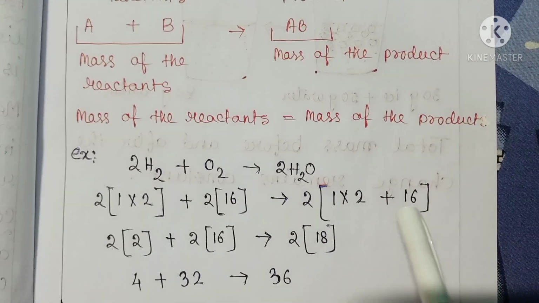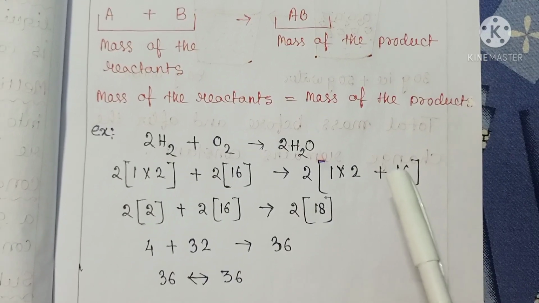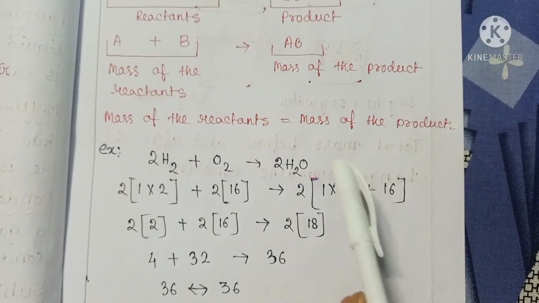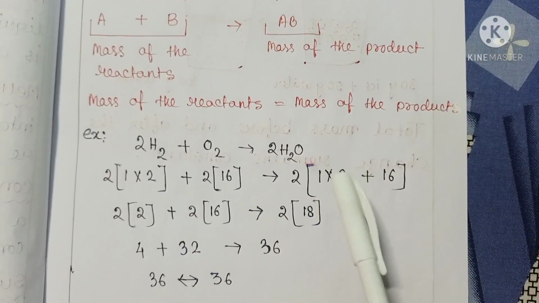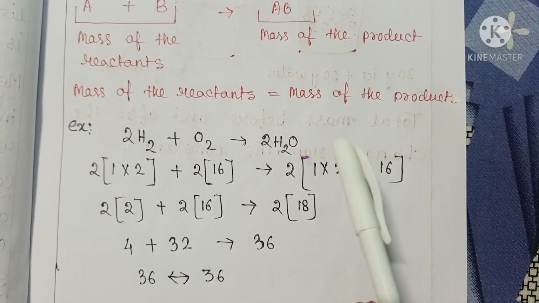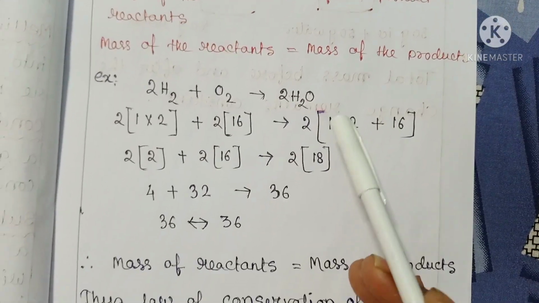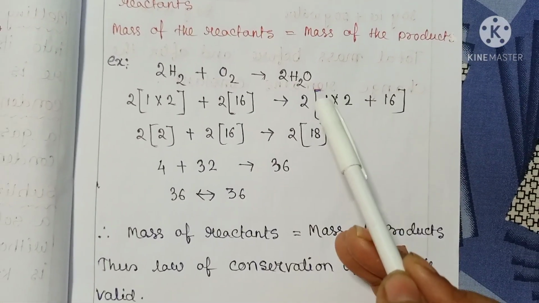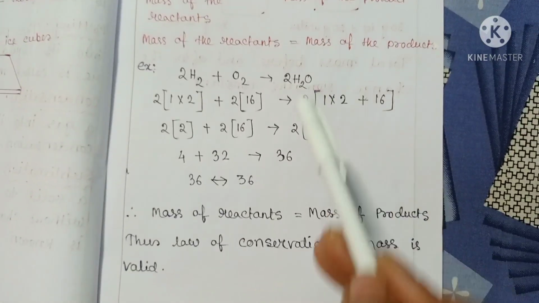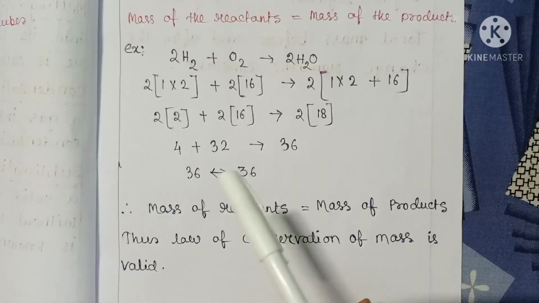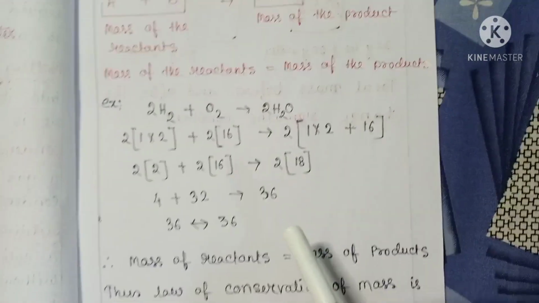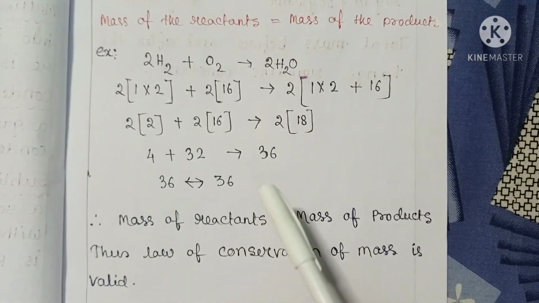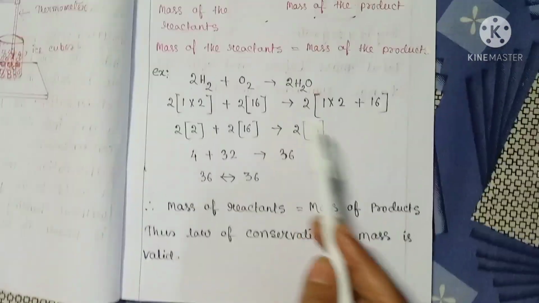So the law means when a chemical reaction takes place, there is no loss or gain of atoms. Only a rearrangement of atoms takes place, keeping the total number of atoms the same. This law is applicable for physical and chemical changes. See a chemical reaction.